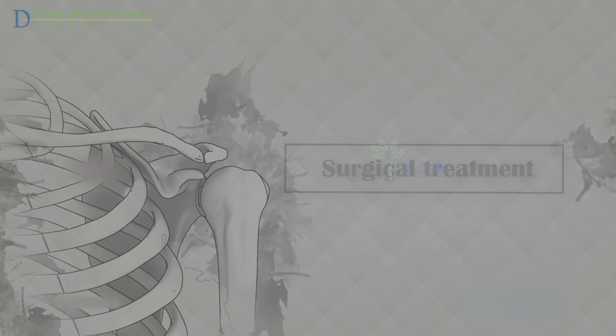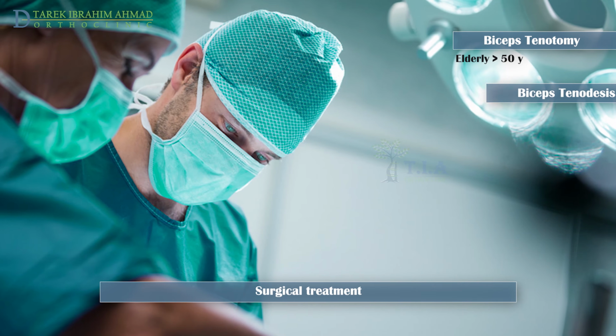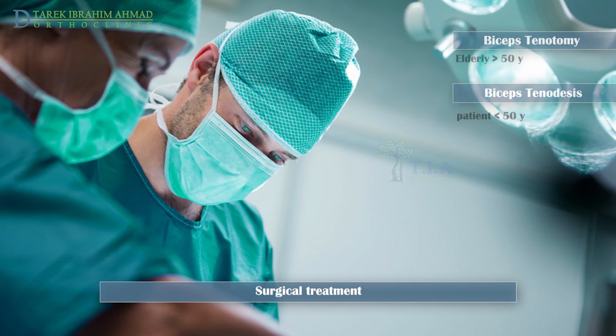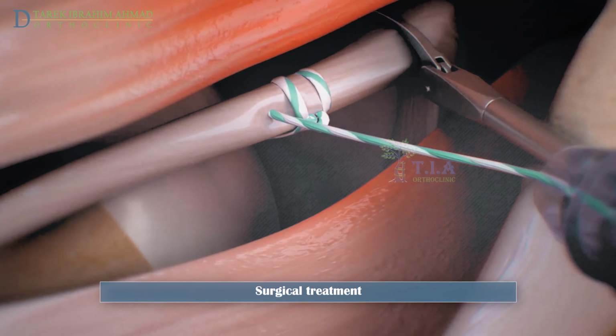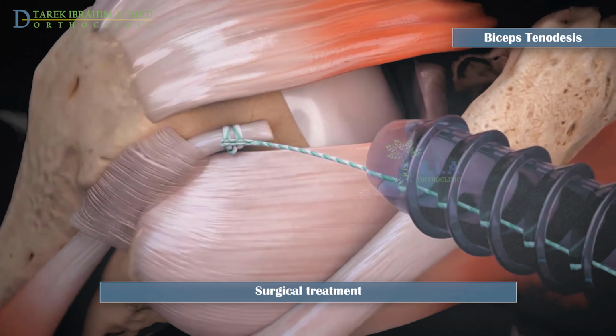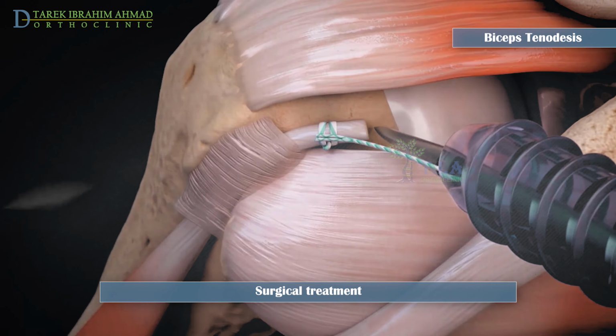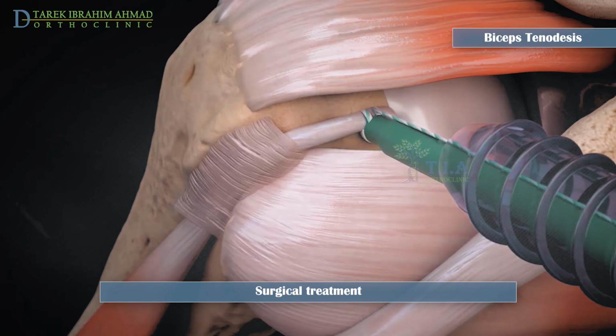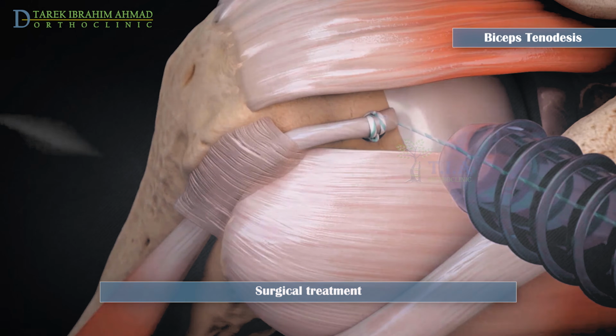Surgical treatment. Surgery is performed when the tendinitis does not respond to non-operative interventions, and can involve simply cutting the tendon, known as a tenotomy, or cutting the tendon and inserting it into the upper part of the humerus. It is performed either via arthroscopic or open surgery.